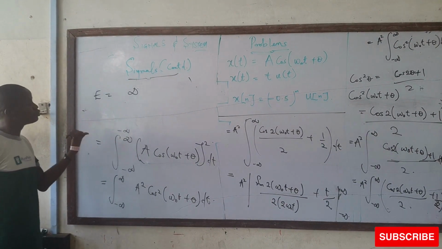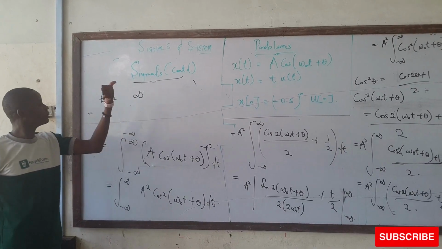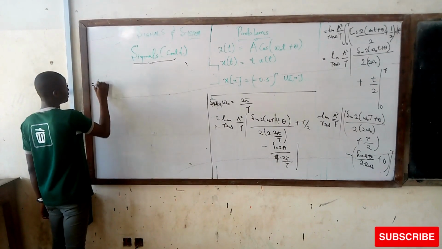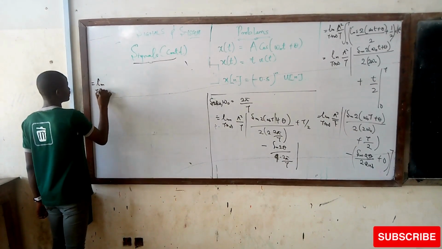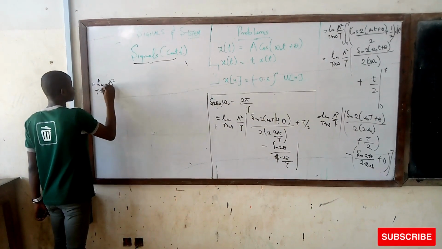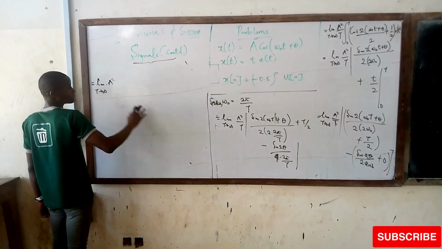But let's try and do a test for a periodic signal and a DC signal. We'll continue from there and take the limit as t tends to infinity. Rather than this, why don't we have A squared multiplied by A squared, then let 1 over t multiply through.